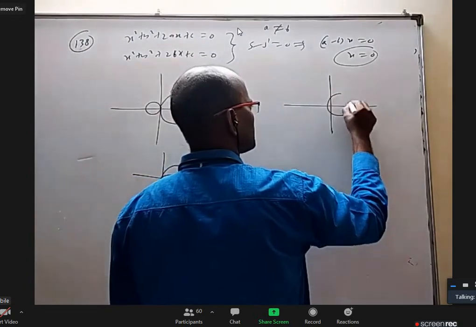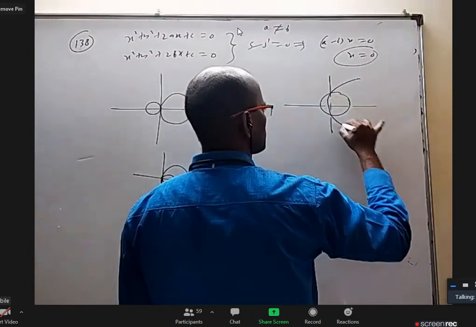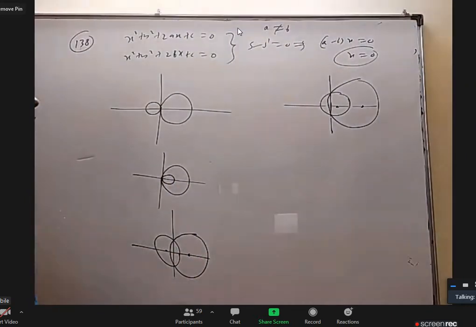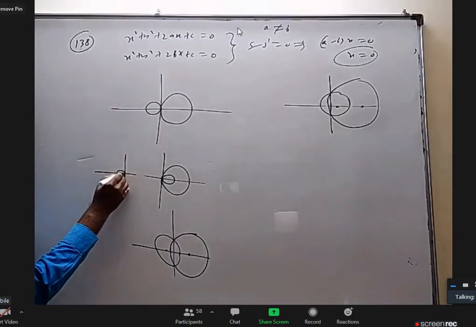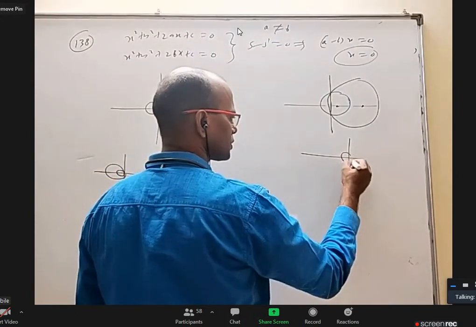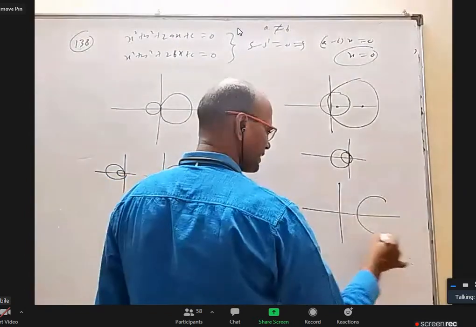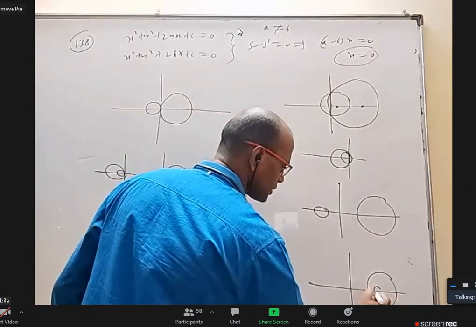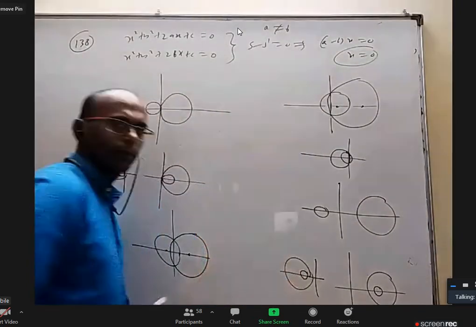One circle is like this, other circle is like this, where their centers are on either side. Of course, both on this side is also possible, like this. Even here also, I could draw one more figure. Next, one circle like this and one circle like this, or one is inside the other like this.